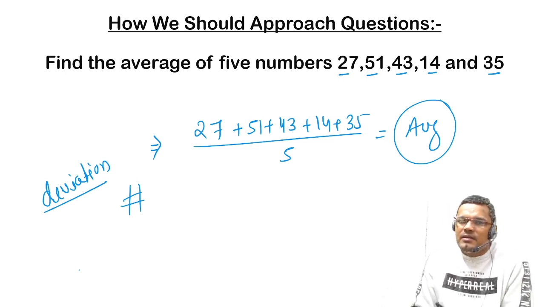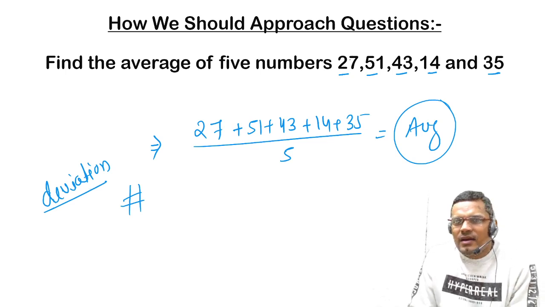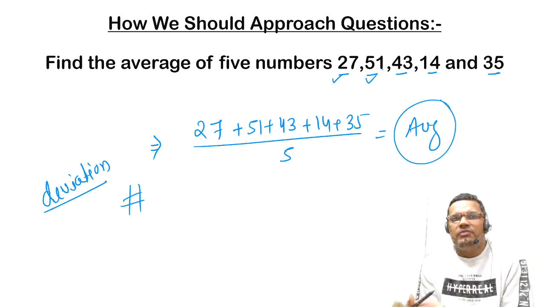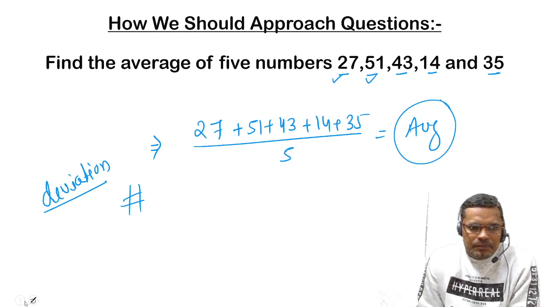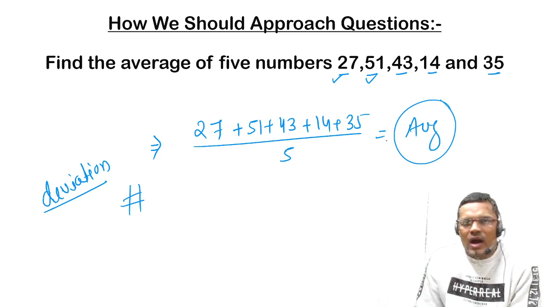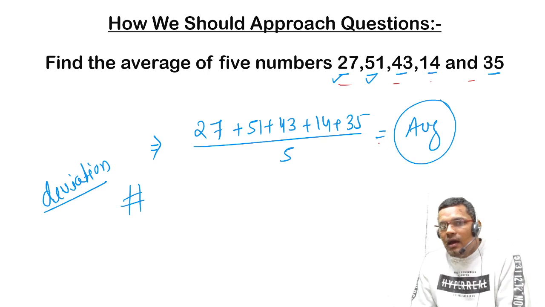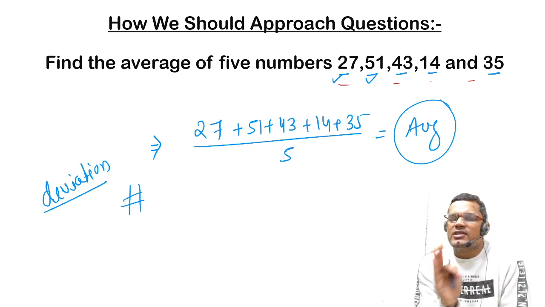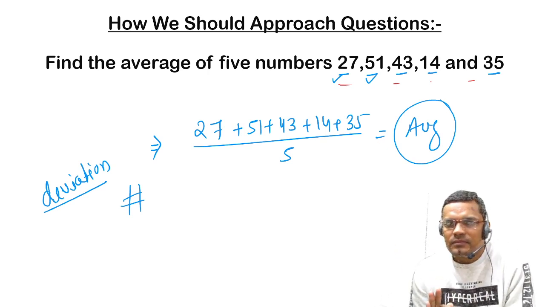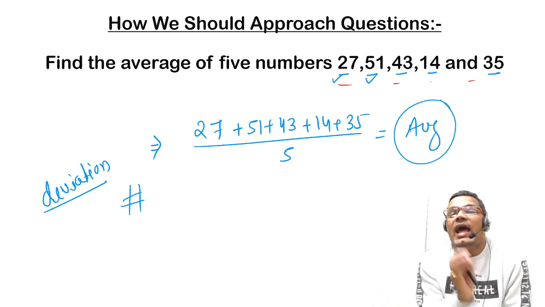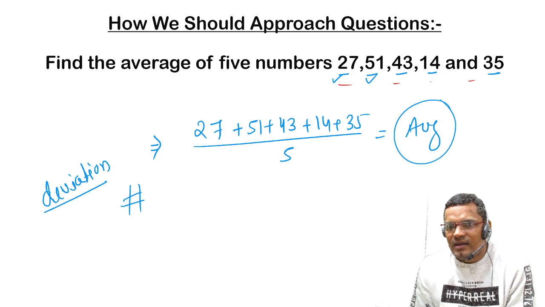So by what quantity is this value deviated from the quantity which we will assume. We can assume a quantity out of these 5 quantities which will act as an average of all these 5 numbers. It will not be the actual average, but it will act as an average, right?